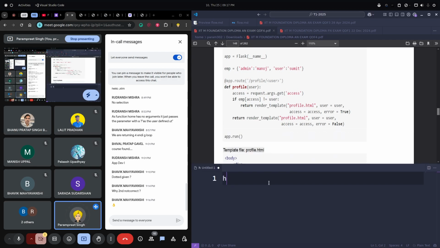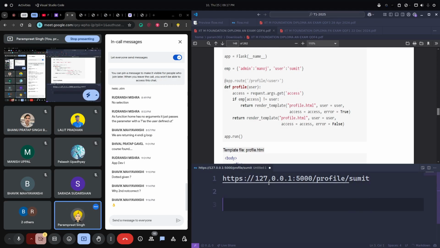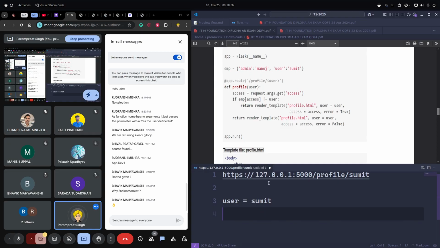Let's suppose the URL which we have is something like this: 5000 slash profile slash, let's say, Sumit. Now the user here is Sumit, right?